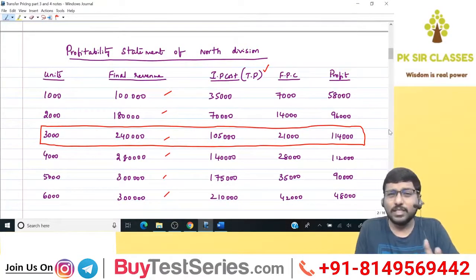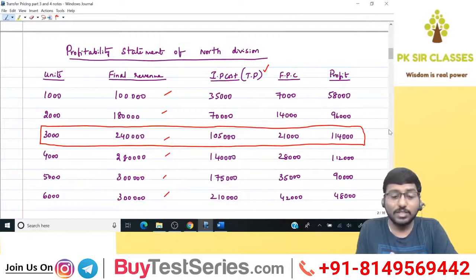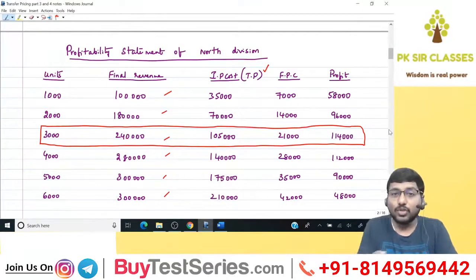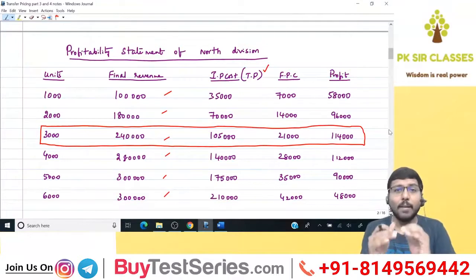Next, I went for the profitability statement of North division. The only difference is that in North division, you will have 2 types of cost. One is the intermediate product purchase cost, which is nothing but the transfer price. Transfer price becomes revenue for the supplying division. The same transfer price becomes cost for the receiving division. So the receiving division will buy the output of the supplying division at transfer price, which is the intermediate product purchase cost for the receiving division, plus